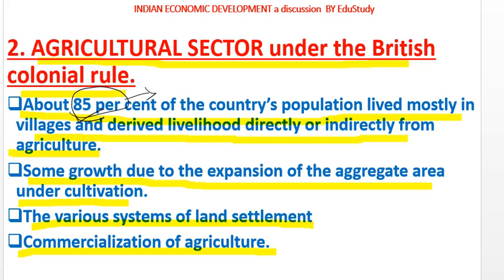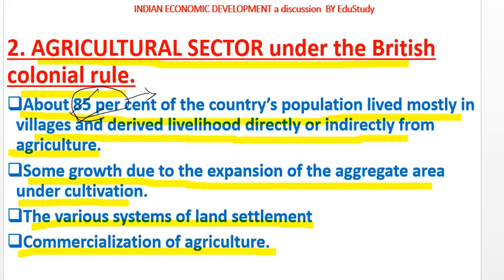Though 85% of people were in the agricultural sector, the agricultural sector was experiencing stagnation and frequent deterioration at that time. So why did it happen?